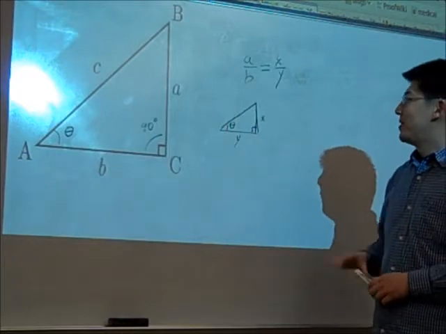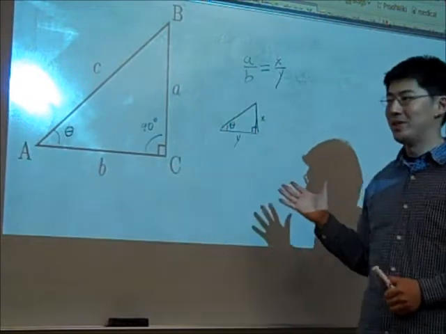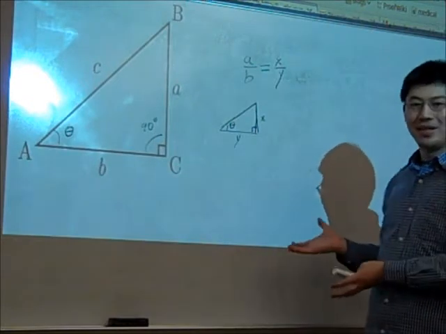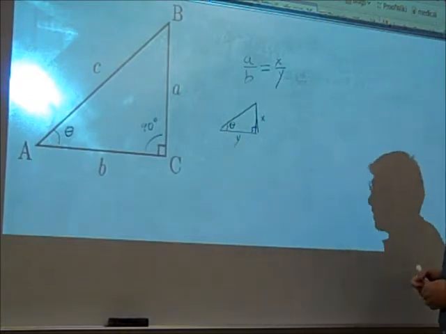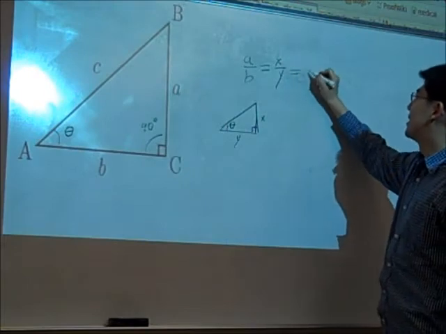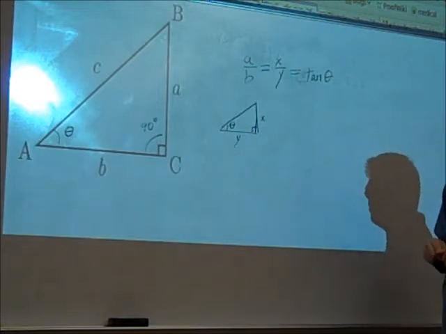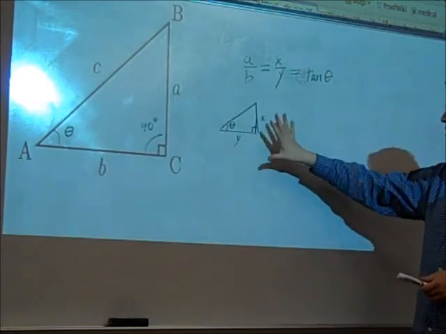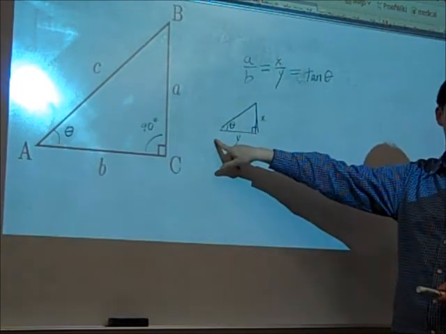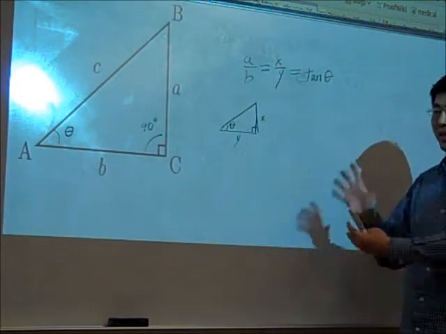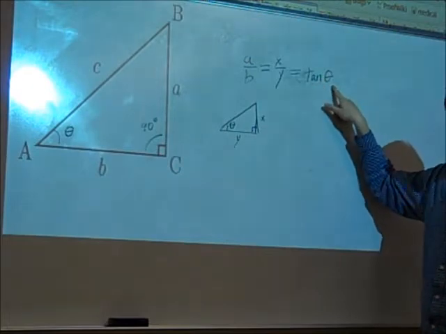So that means we can really define something for this, right? Because every triangle has different side lengths, but the ratios are exactly fixed. So we should be able to define something that says, here's the fixed ratio for a specific angle theta. And here, what I just wrote in trig, this quantity is defined as the tangent of theta. I just explained why we can do this. For any right triangle, if we know this angle, then we know the ratio of the opposite to the adjacent. It doesn't matter how big or small the triangle is, it's always going to have the same ratio. And this is why we can define this quantity called the tangent of theta.